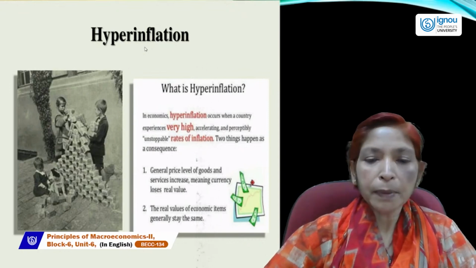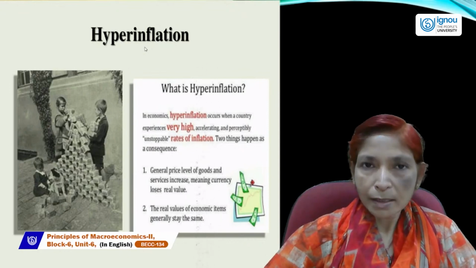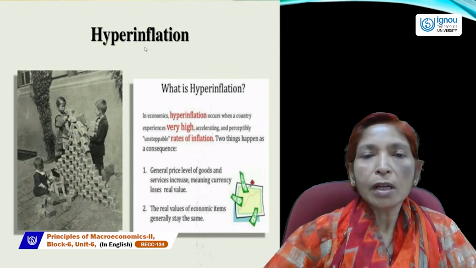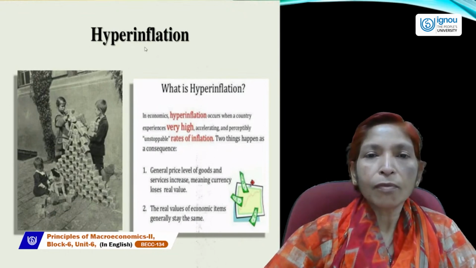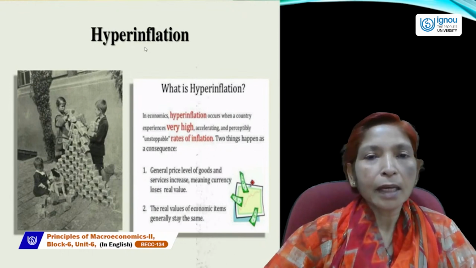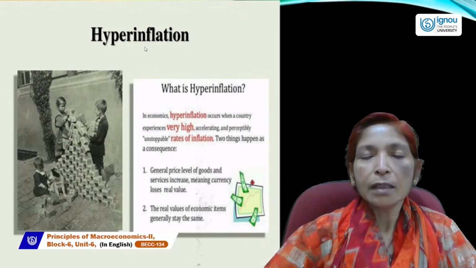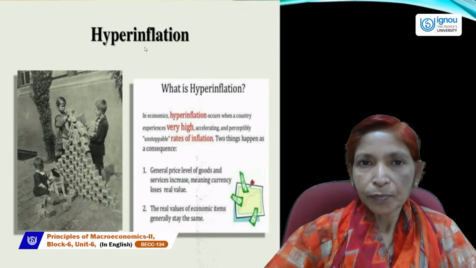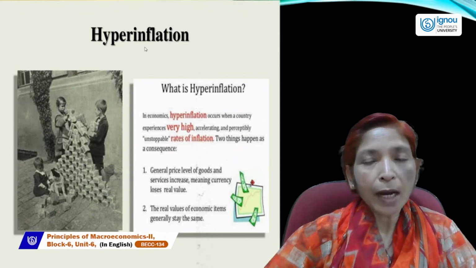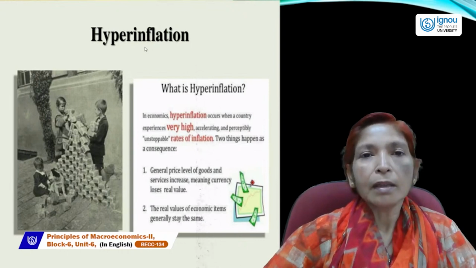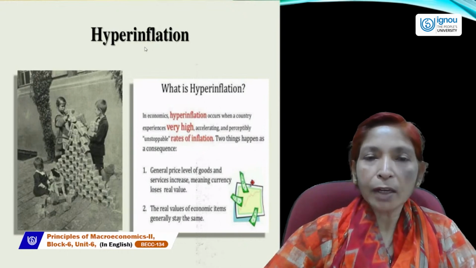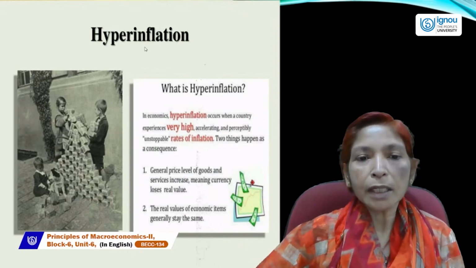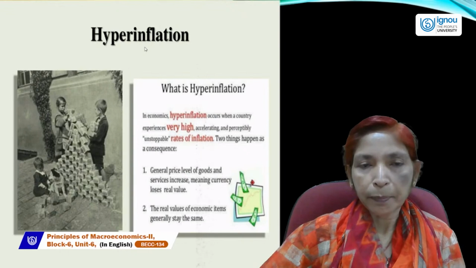Two things happen as a consequence of hyperinflation. One is the general price level of goods and services increases, meaning currency loses its real value. And the second impact is that the real values of economic items generally stay the same.